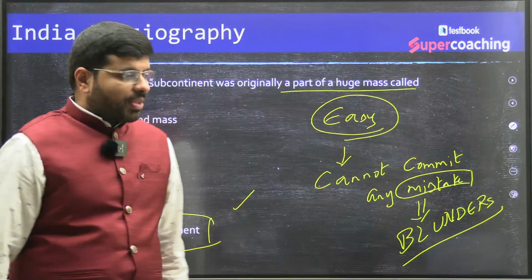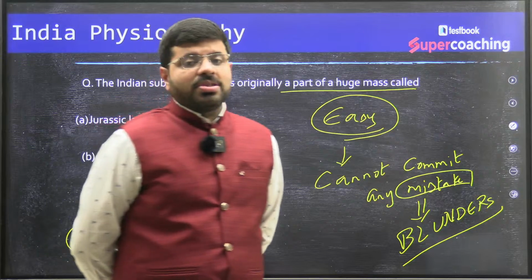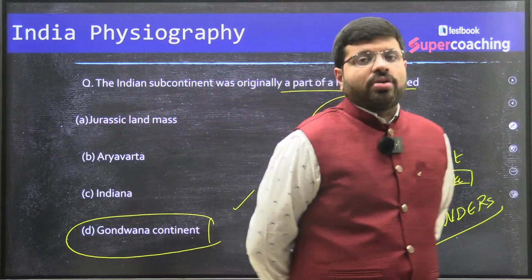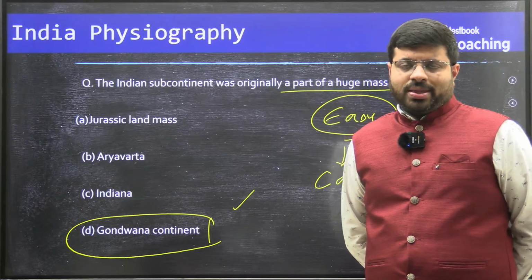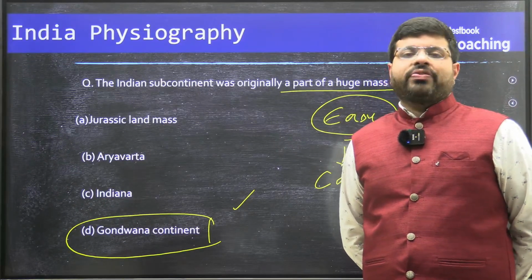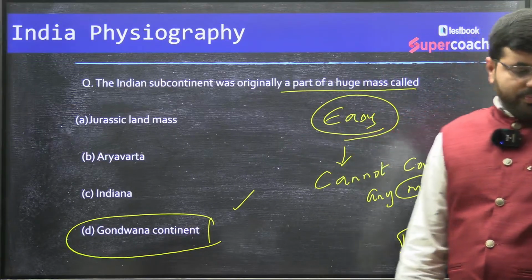So I would expect you not to commit a single mistake on such questions. Out of every chapter, you'll always find easy to medium to difficult questions. Never ever commit any mistakes.